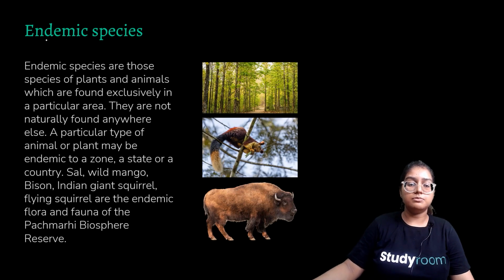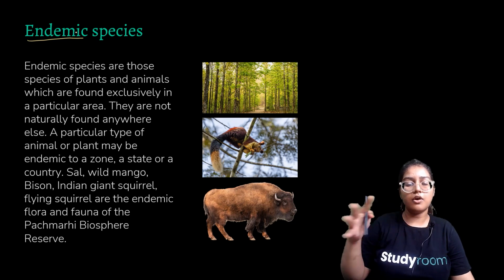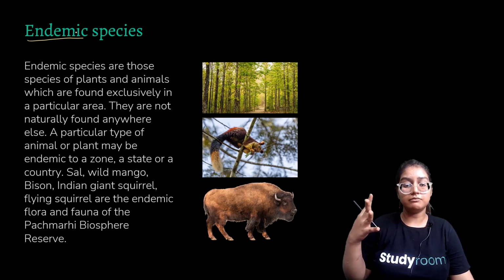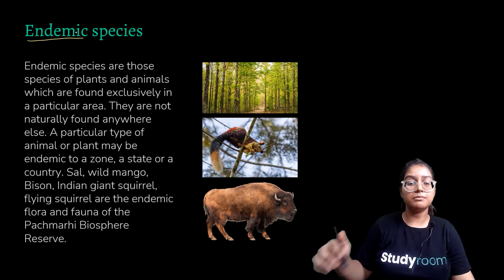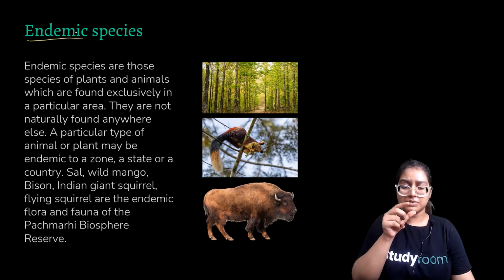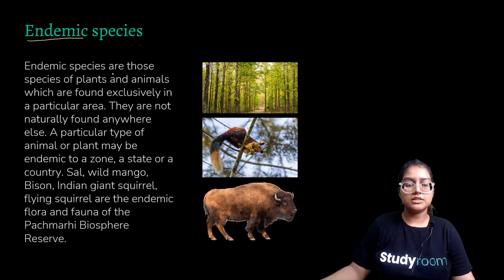What are endemic species? You have heard about pandemic and endemic. A pandemic is something which has occurred in all areas. For example, corona has caused a pandemic. Corona has spread to all the world. Endemic means belonging to a specific area. So endemic species are those species of plants and animals which are found exclusively in a particular place.